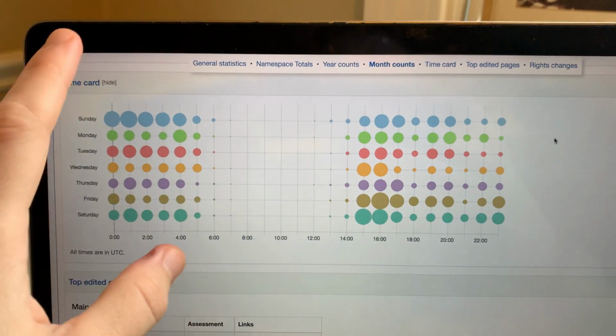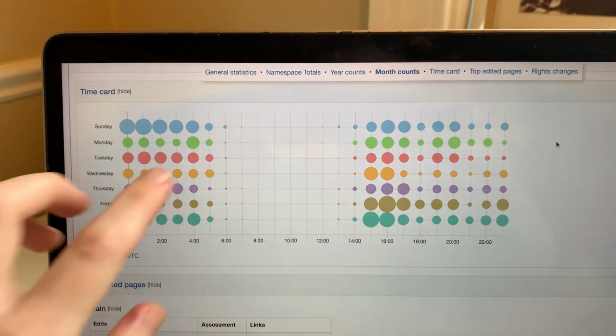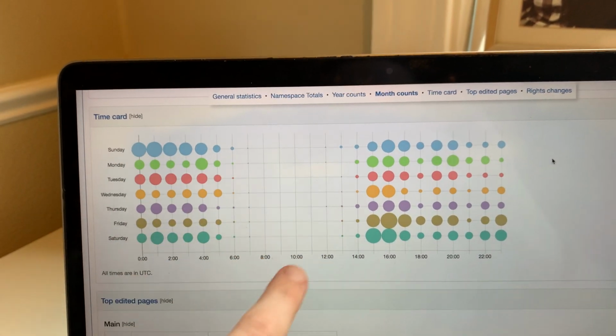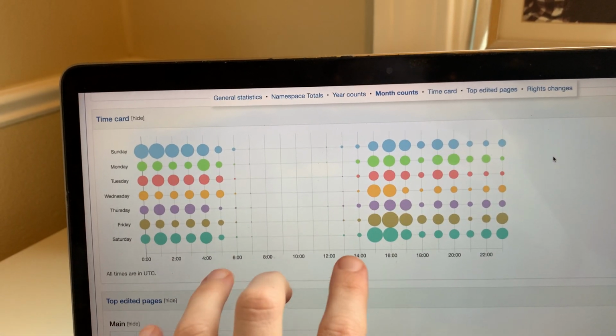So it's worth asking, after such a big year for me and two all-time highs in edits per month, did it take up my day? Wikipedia also creates a time card. So here's the distribution of my edits. This is all time. There are no edits here, and very few on the extremities.